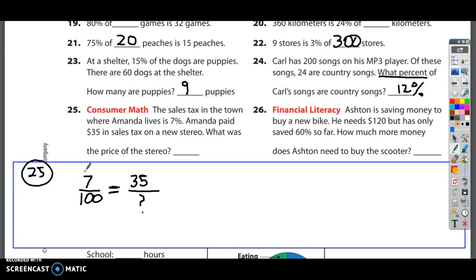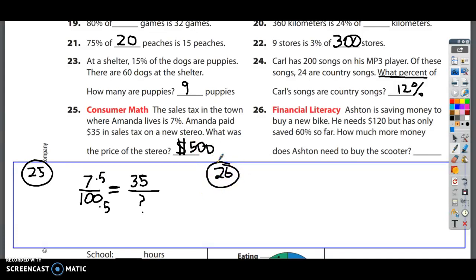So it's set up correctly because 7% is 35. We don't know the total. That's unknown. But now I can use my math facts to figure this out. 7 times 5 is 35. 100 times 5 is 500. The answer, 500.